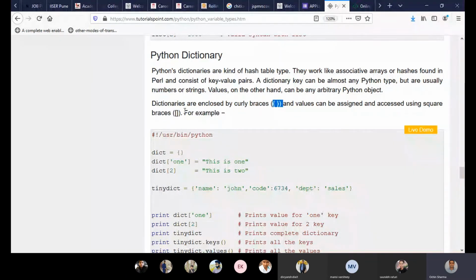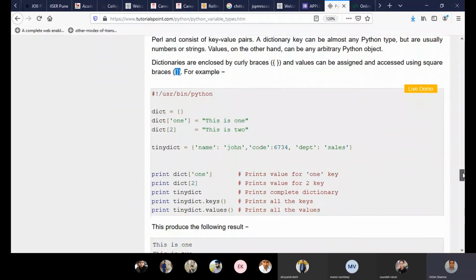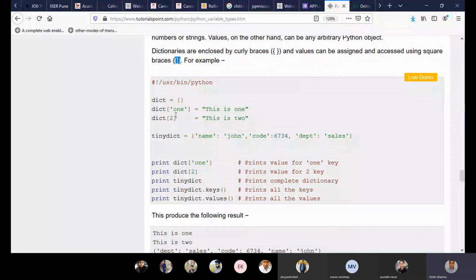Let's see this example. This is the name XYZ and it has curly braces starting and ending. So we can say that dict is a dictionary type variable and it is holding an empty dictionary. Dict1, this is 1.